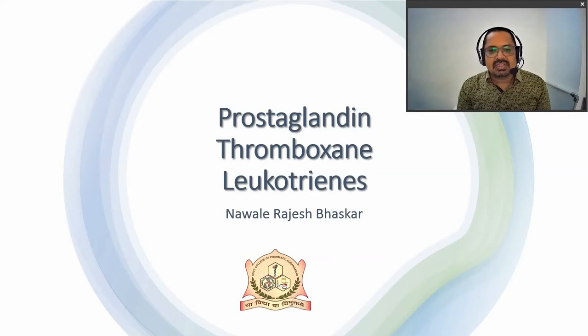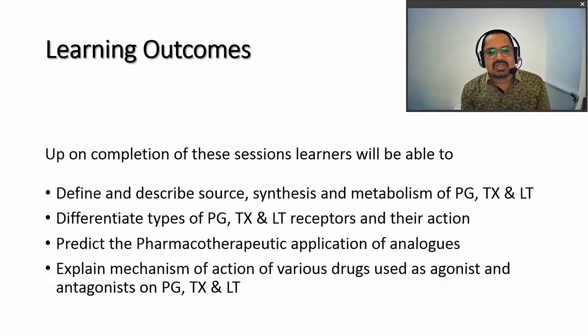Now we will see the next topic from the autacoids, that is prostaglandins, thromboxanes and leukotrienes. So these are the three components which are derived from lipids, and combinedly they are also called eicosanoids.